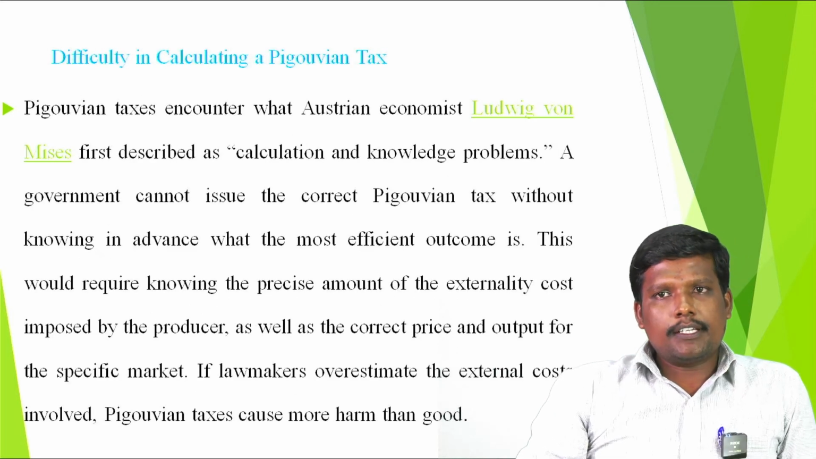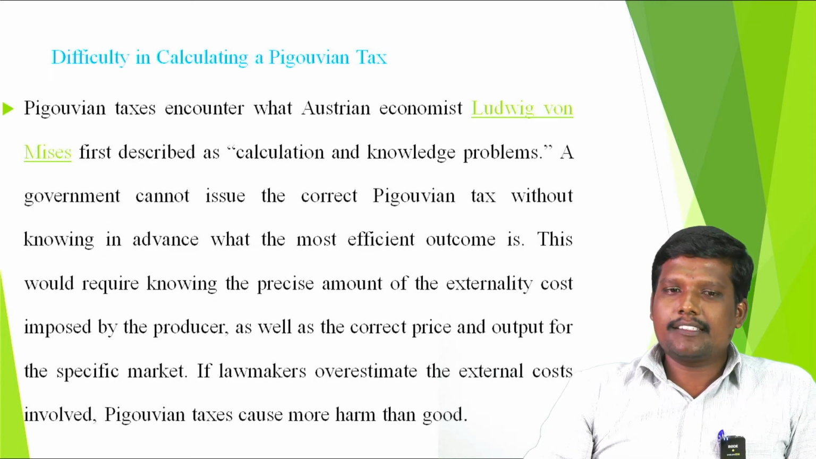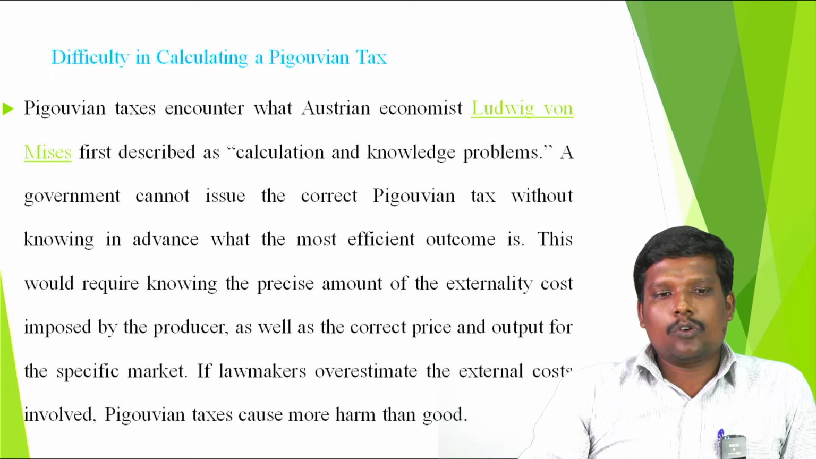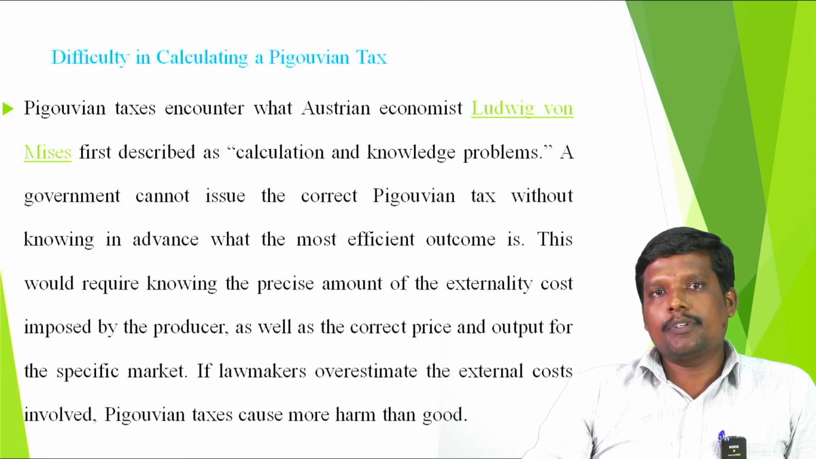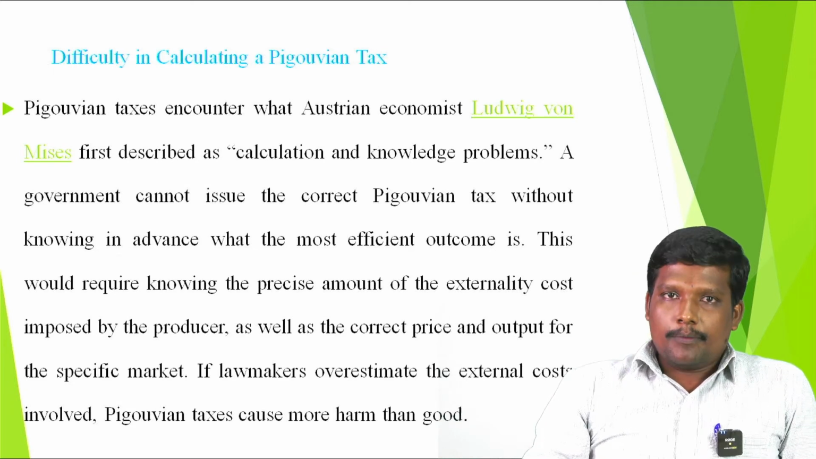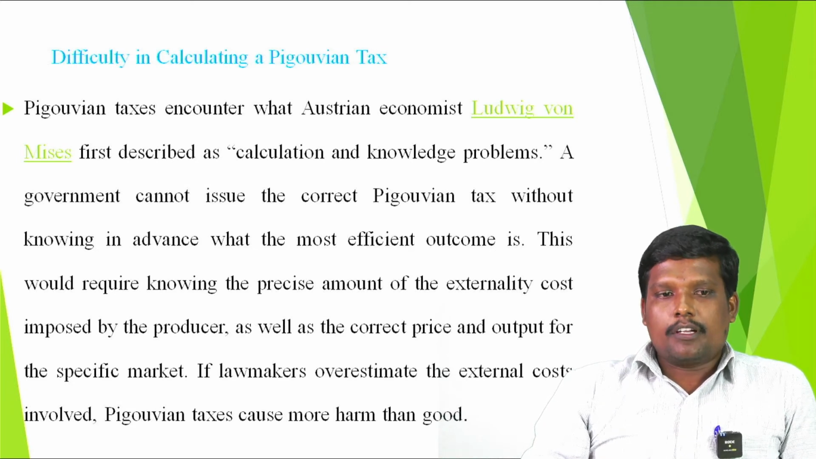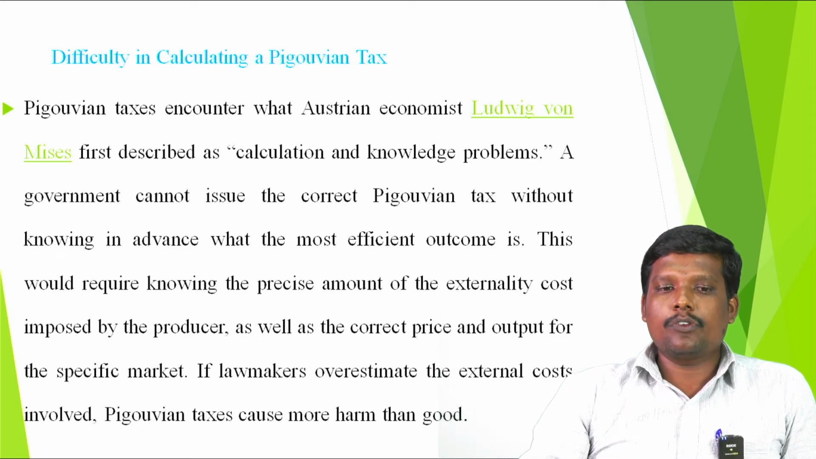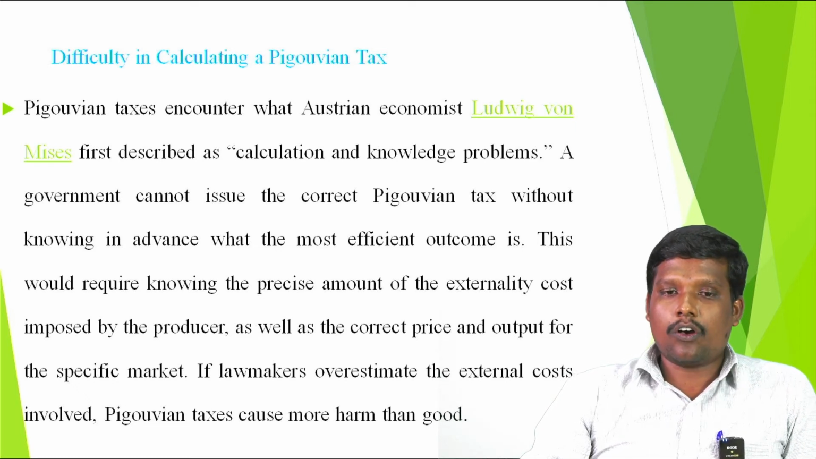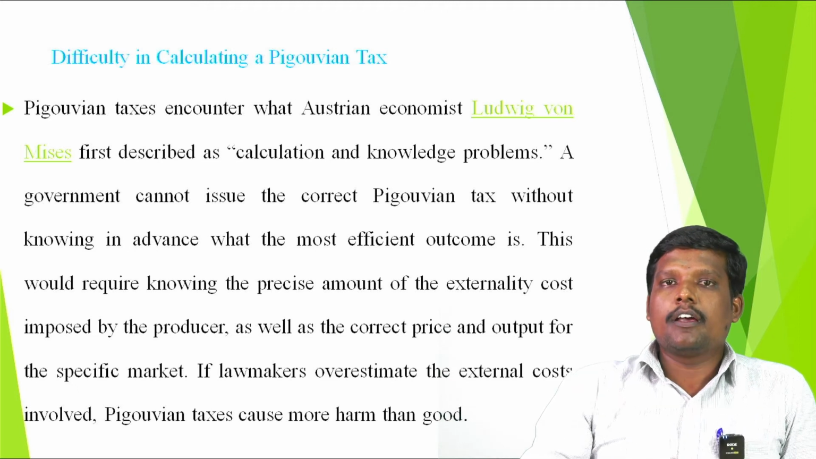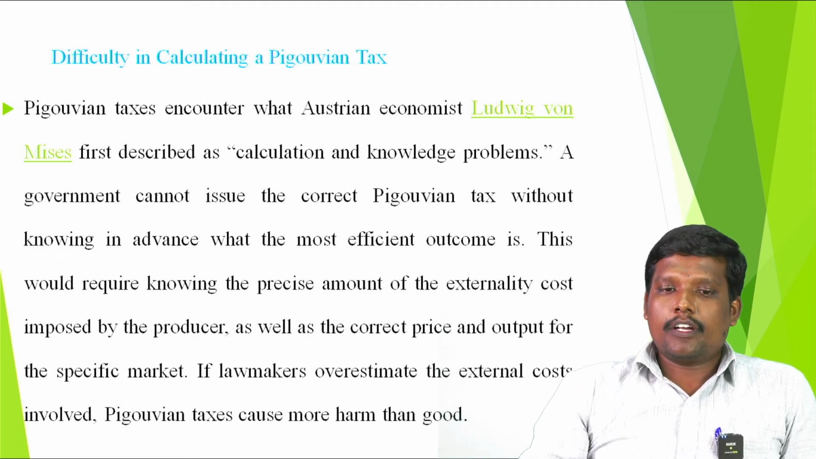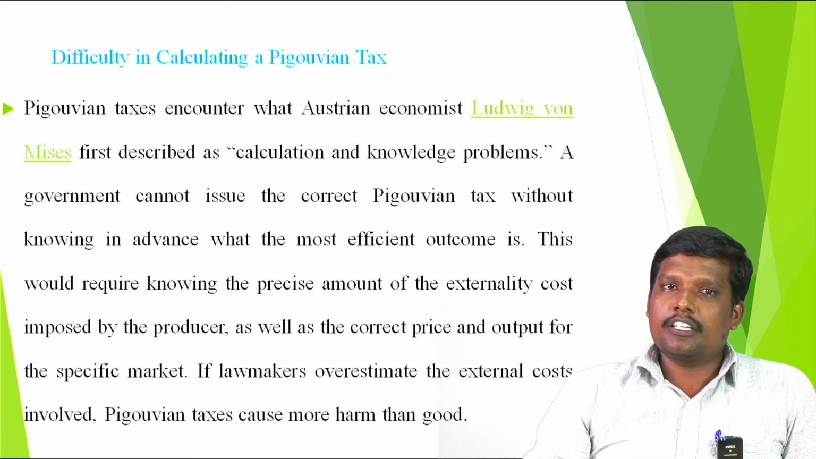So, what are the difficulties? There are some difficulties in calculating Pigouvian tax. Pigou and the economists have suggested that tax should be the remedy for solving carbon emission. We have to follow some other approaches as well. Likewise, there are some difficulties in calculating Pigouvian tax. The Pigouvian tax was challenged by Austrian economists. Some of the economists criticize that calculating the tax for carbon emission is such a difficult problem.